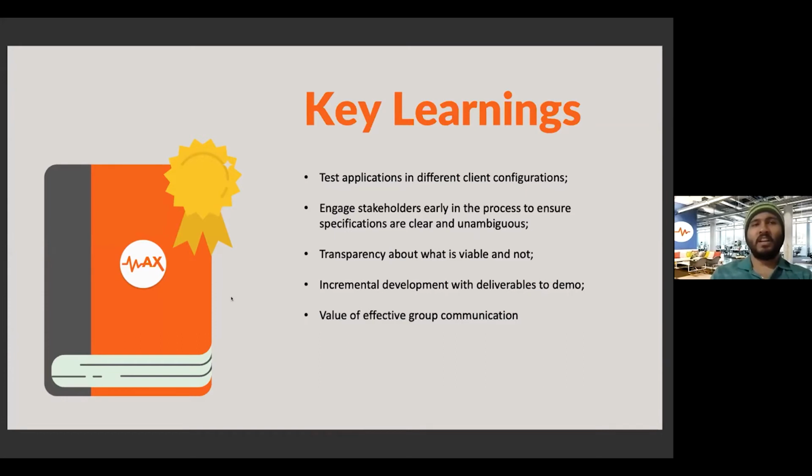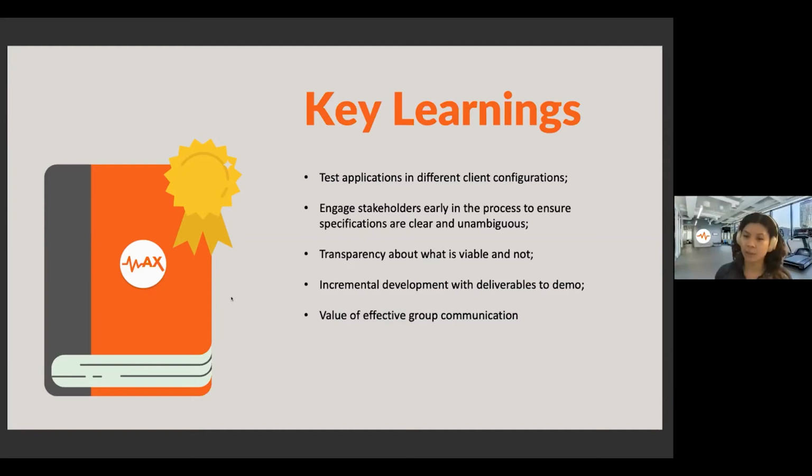Also, we have to engage with the stakeholders pretty early in the process just to be sure about the specifications and the features. We should be clear about that. Transparency is really important. So as programmers, we should be transparent about which features are doable and which are not doable in the given timeline.